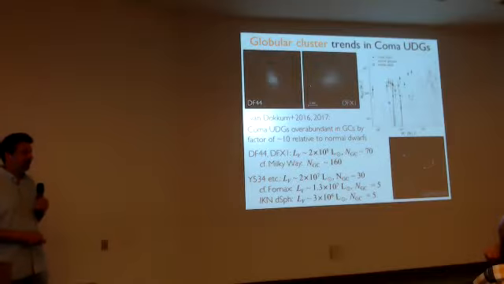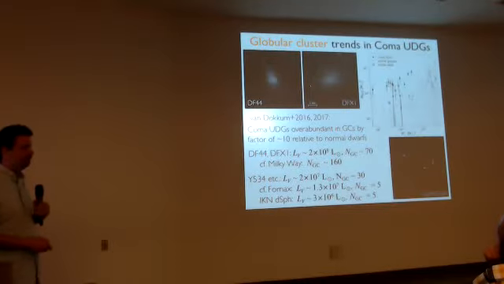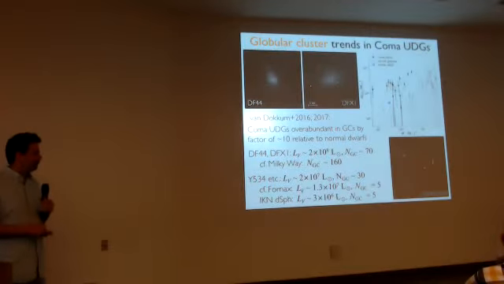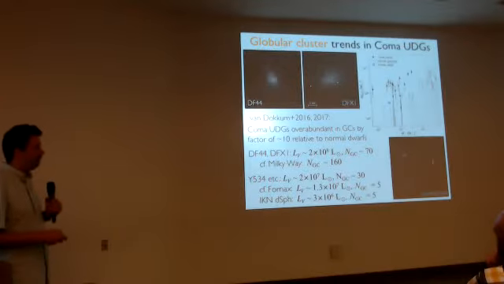Question? Yes? I must have missed it. Did you tell us anything about the colors or ages of these globulars? We haven't done a lot of work on that. As far as we can tell, they roughly follow normal globular scaling relations for being old, metal-poor globular clusters. But there hasn't been much work done on that yet. But they're not young? No indication they're young, no. Which, in a cluster environment, it would be weird if there were any young stars, whether they're globular clusters or the field stars.